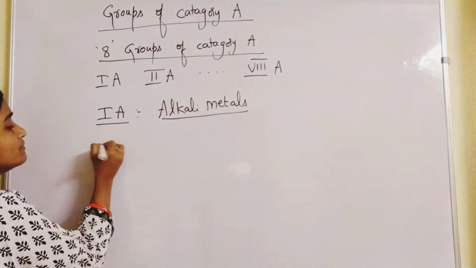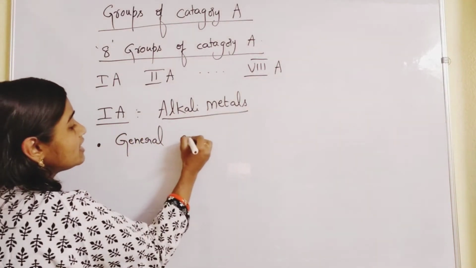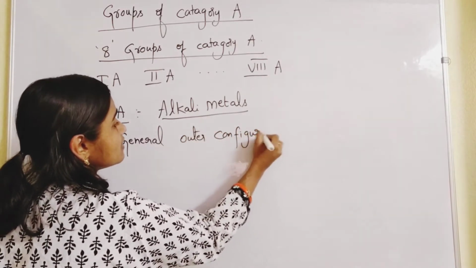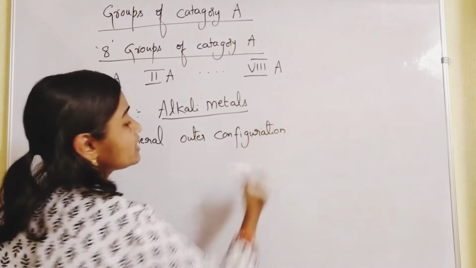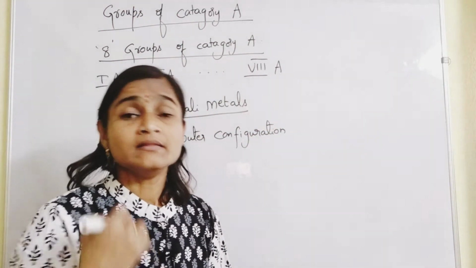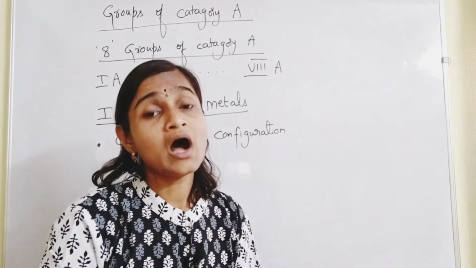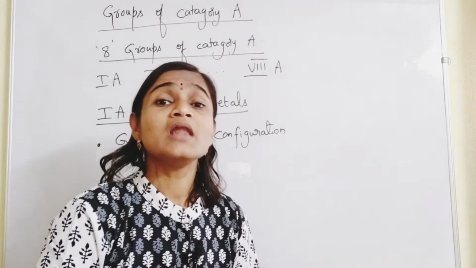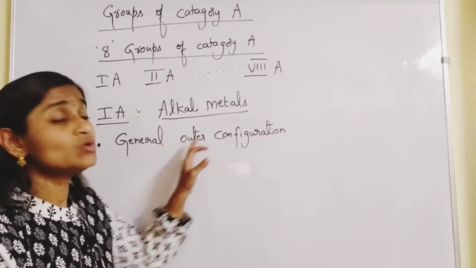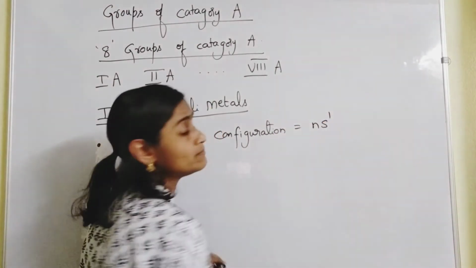And for them the general outer configuration means the arrangement of electrons in the last orbit. Outermost orbit means what? Last orbit. So for all of these elements, general outer configuration is given as ns1.